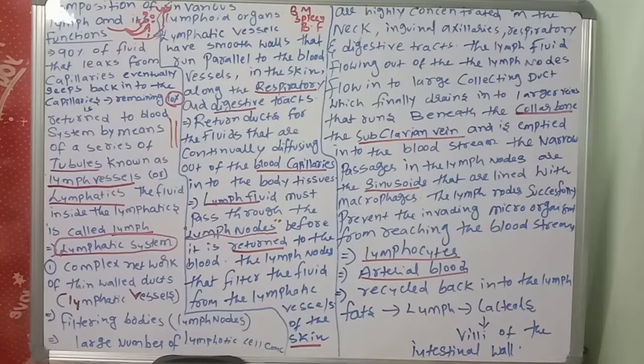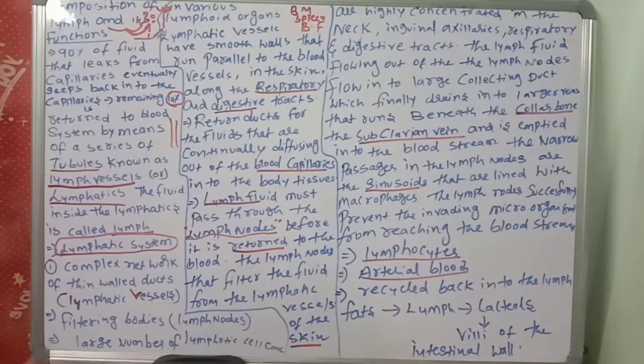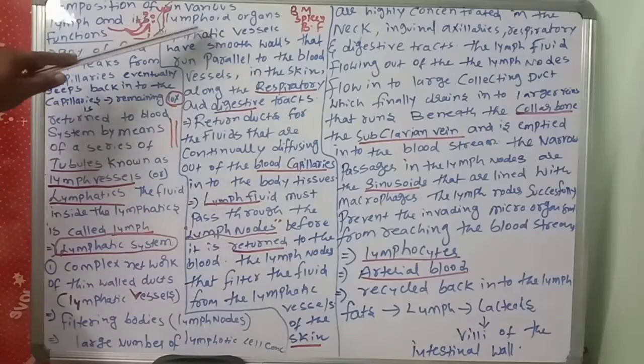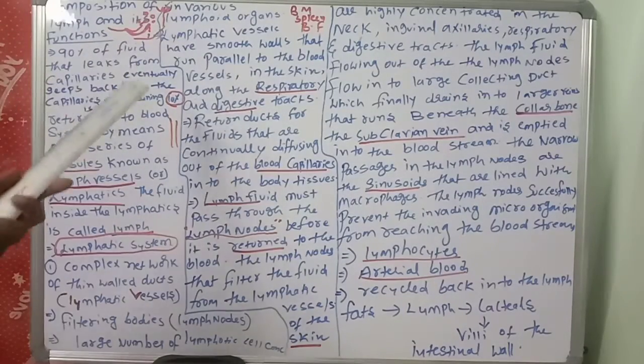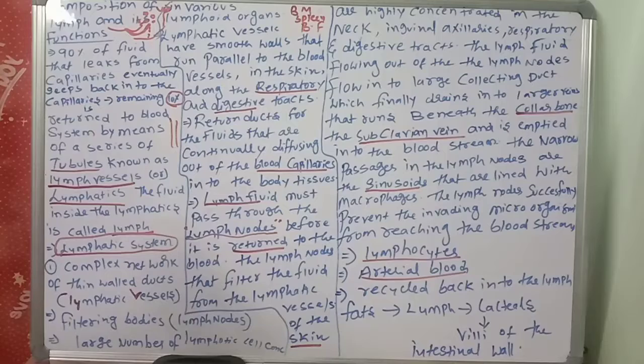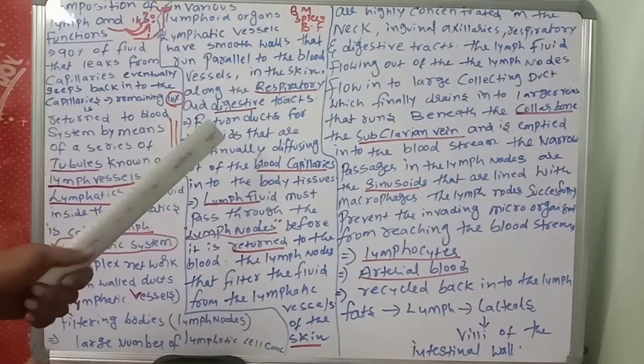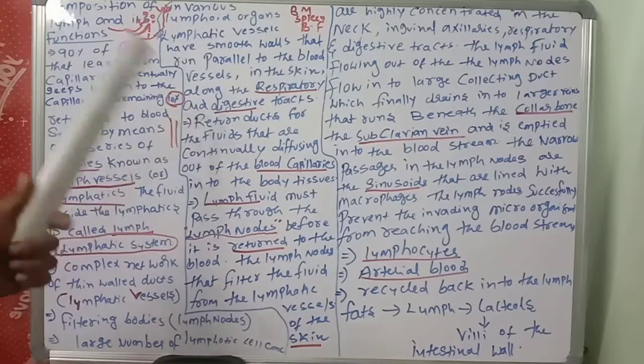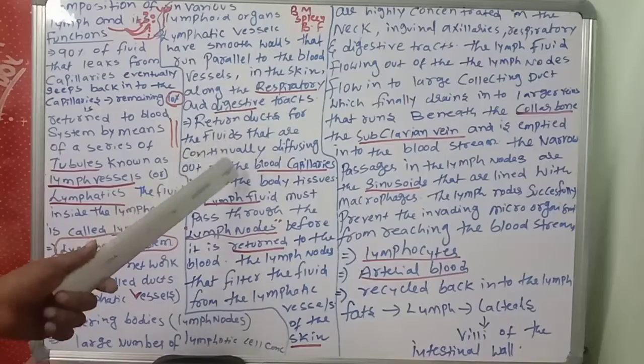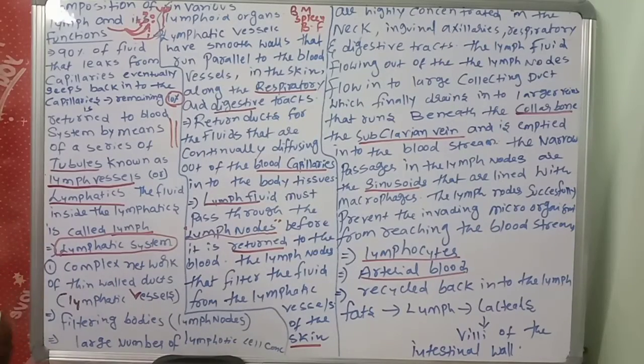Now, like the circulatory system with blood vessels and blood capillaries, the lymphatic system is also a complex network of thin wall ducts, lymphatic vessels, filtering bodies, lymph nodes, and a large number of lymphocytic cell concentrations in various lymphoid organs. Lymphatic vessels have smooth walls that run parallel to the blood vessels in the skin along the respiratory and digestive tracts. They serve as return ducts for what? Fluids that are continually diffusing out of the blood capillaries into the body tissues.